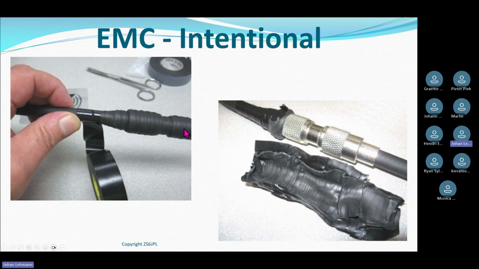The problem with self-vulcanizing tape is that the sun and the weather does affect it over time. So what you do is you find yourself a good quality insulation tape. Not the one that you buy 10 rolls for 10 Rand on Temu from China. You find a decent UV stabilized insulation tape and you wind it over the vulcanized rubber tape. Oh, somebody joined. Okay. So you wrap it over the vulcanized tape.